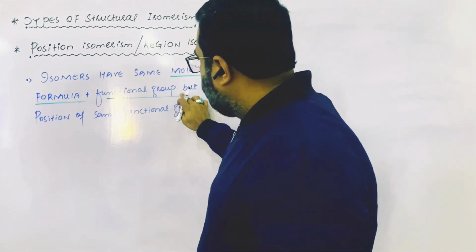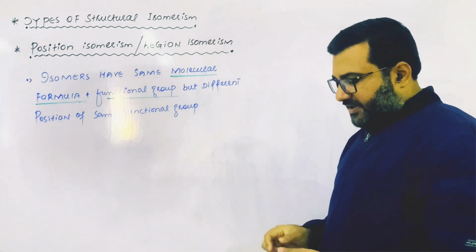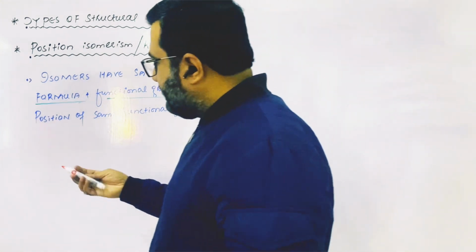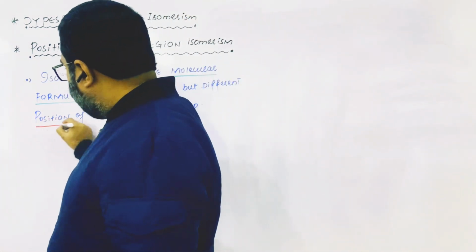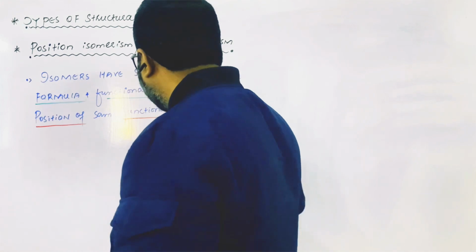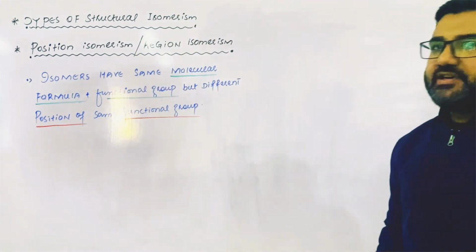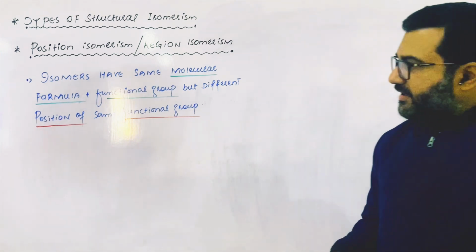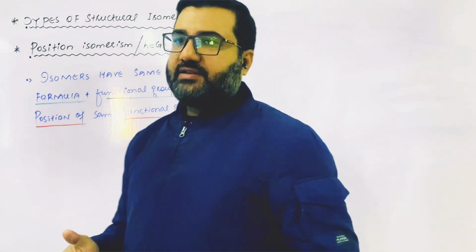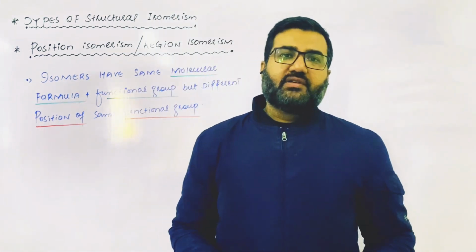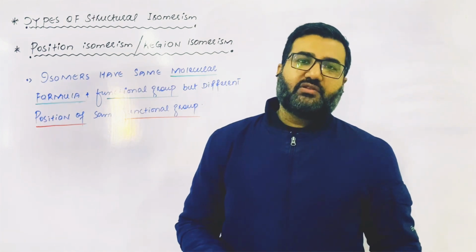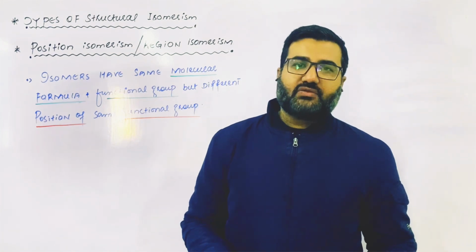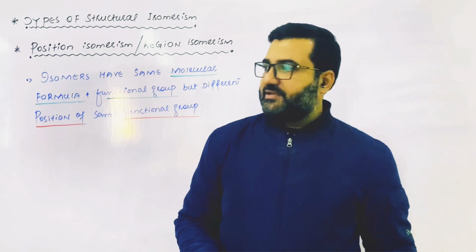same. But what is the difference? That is the difference of the position of the functional group. They have different position of the functional group on the carbon chain. Now my dear students, you know alkanes do not have any functional group. So the position of the functional group cannot be different. So alkanes do not show the position or region isomerism.